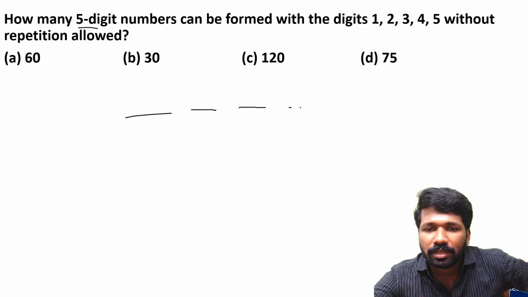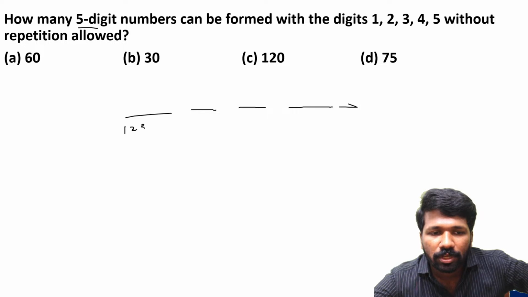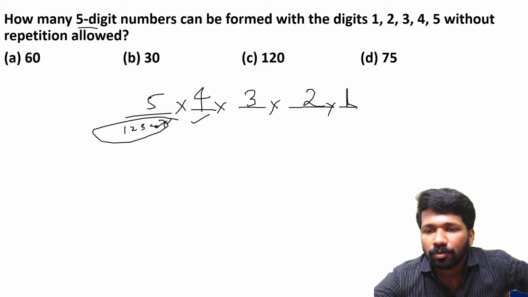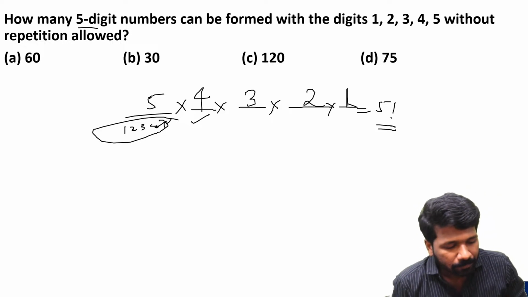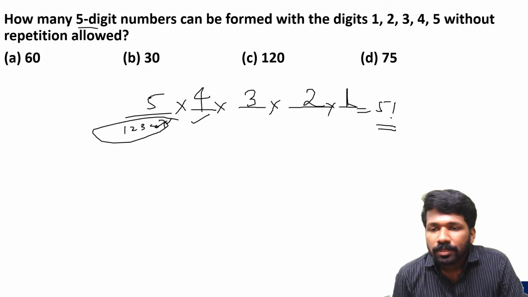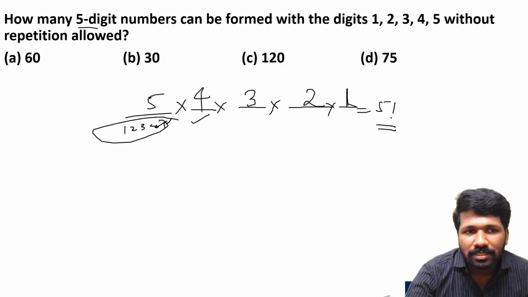5-digit numbers means the leftmost position can be filled in 5 ways: 1 or 2 or 3 or 4 or 5. The number used here cannot be used here, so 4 ways only here. The numbers used here and here cannot be used here, so 3 ways only here. 2 ways only here. 1 way only here. So the total number of ways will be 5 into 4 into 3 into 2 into 1, 5 factorial ways. Same idea as anagrams. All of you understood this? So 5 factorial.